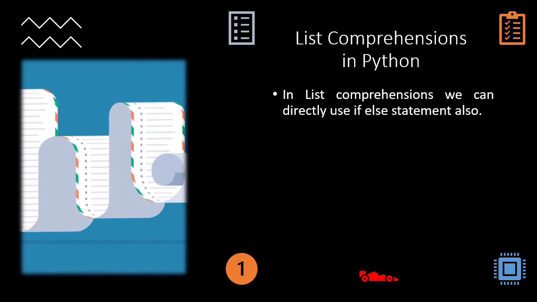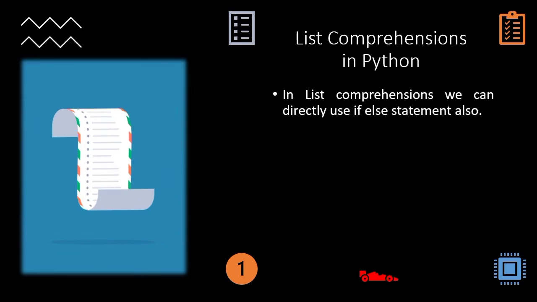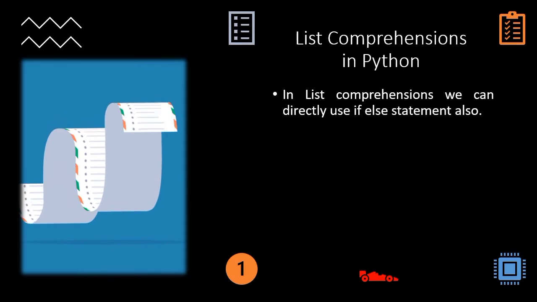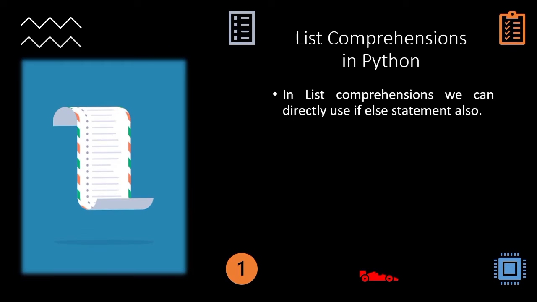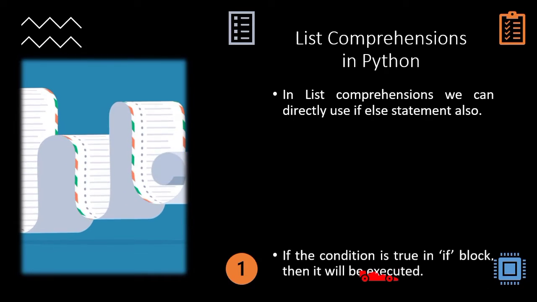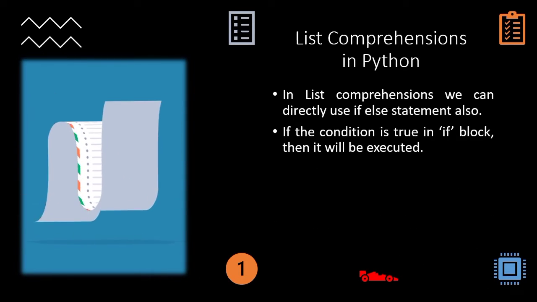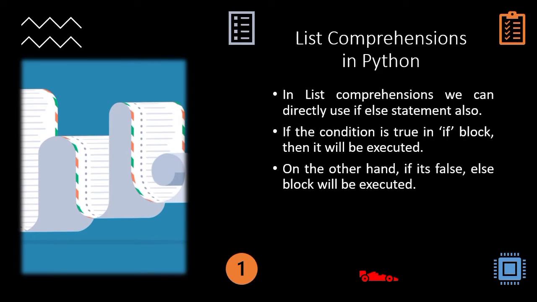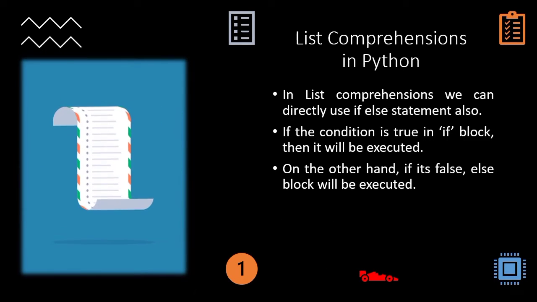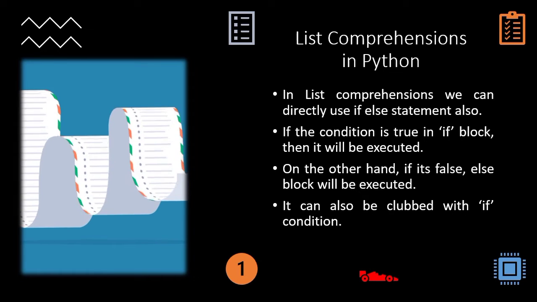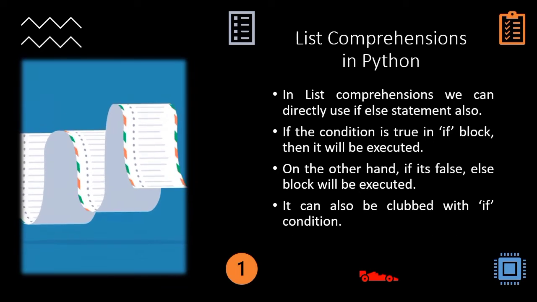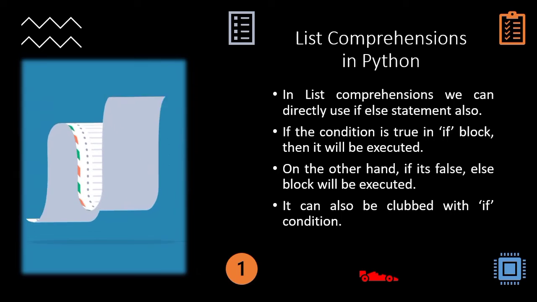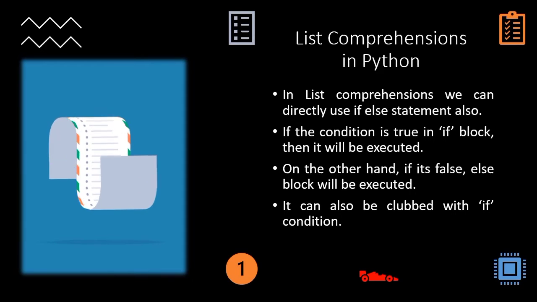To use an if else statement in list comprehension, we just have to use the Python ternary operator. It is also known as shorthand if else in Python. When we are using the ternary operator, if the condition is true, then the if block will be executed and after that the item will be added to the list automatically. On the other hand, if it is false, then the else block will be executed and again the item will be added to the list. It can also be combined with the if condition that we have seen previously.